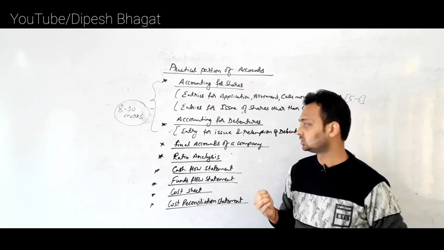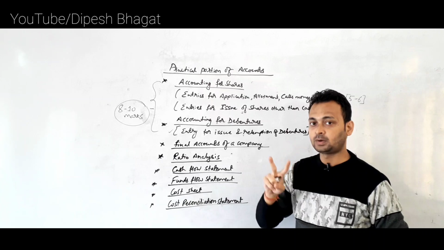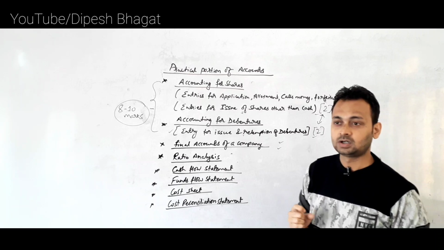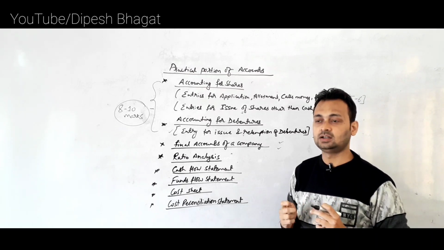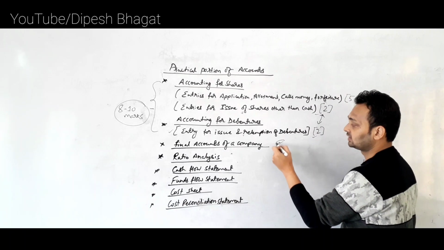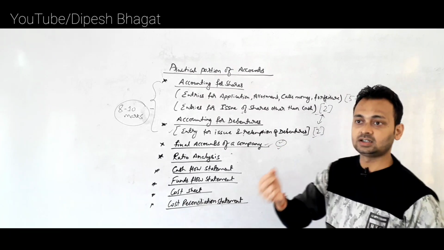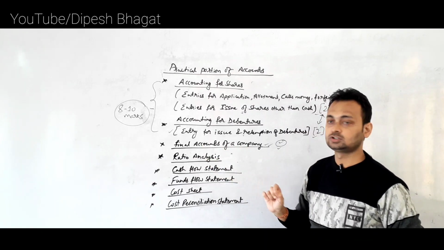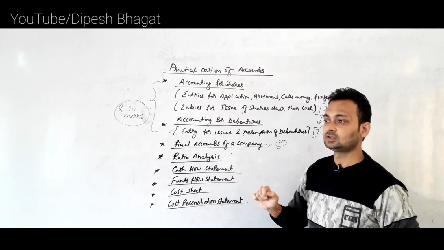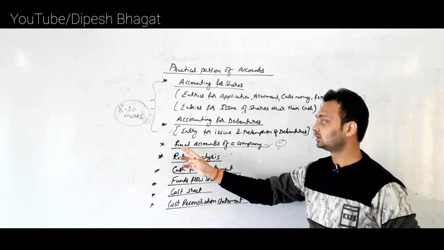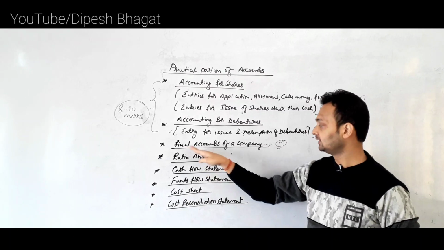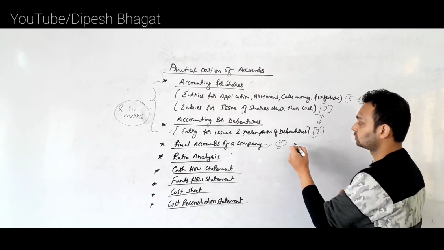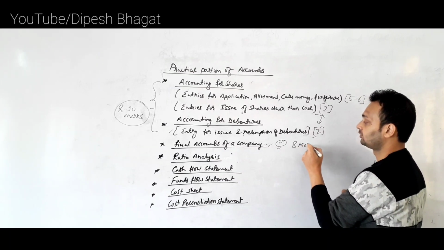Clear? Now the next chapter is final accounts of a company. In the 100 marks question, what we used to have is that there were 2 parts, 12 marks from the final accounts of a company and 8 marks from the worksheet part. But as the question has been simplified, final accounts of a company is compulsory, it's definitely going to come. Therefore final accounts of a company is an important question from this chapter. Worksheet is also important, though due to the simplification of the course, only final accounts of a company will be asked.